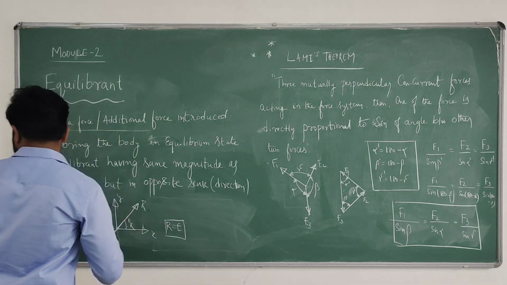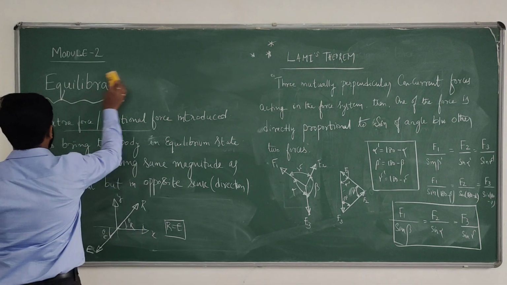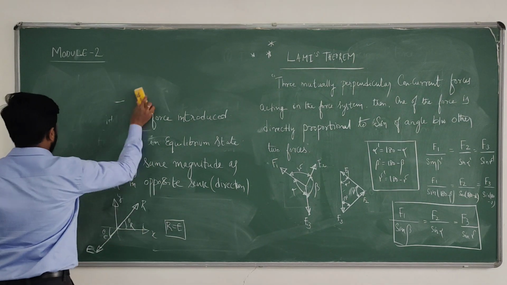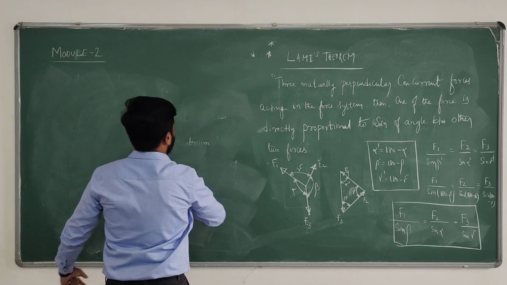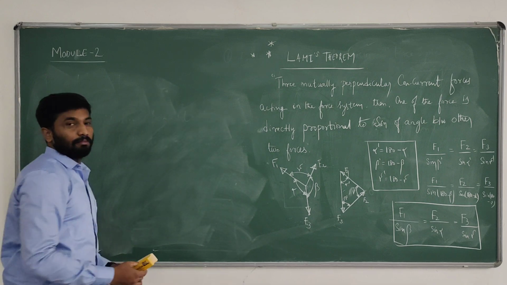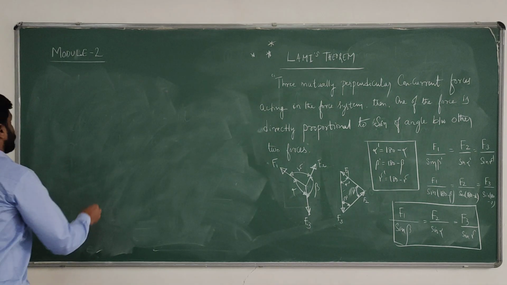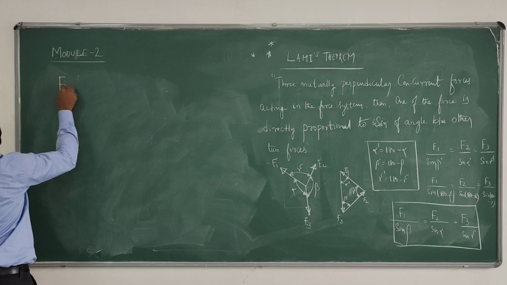So now I will explain what is meant by free body diagram. It's a very simple thing. Free body diagram means it's a graphical representation of all forces acting on the system.